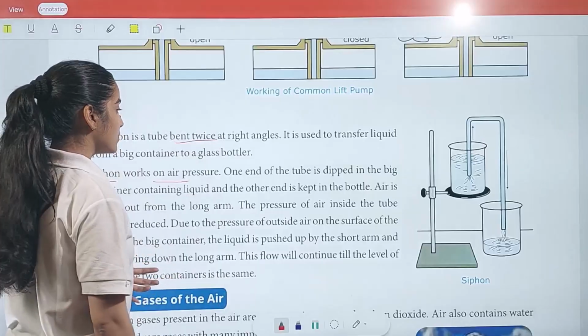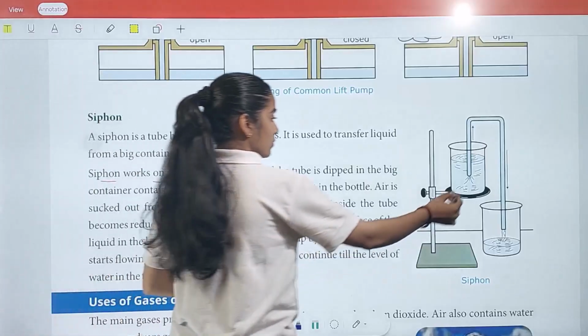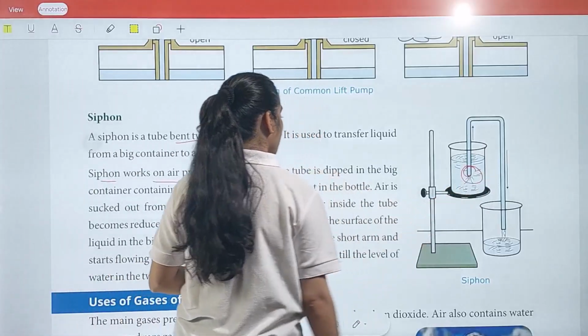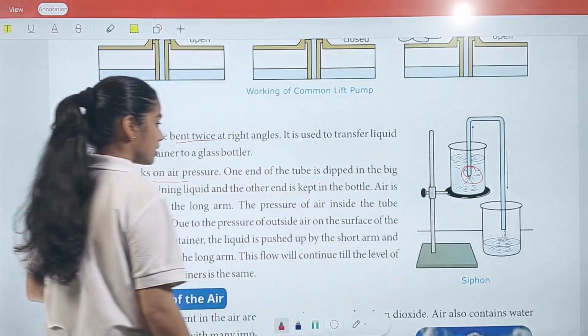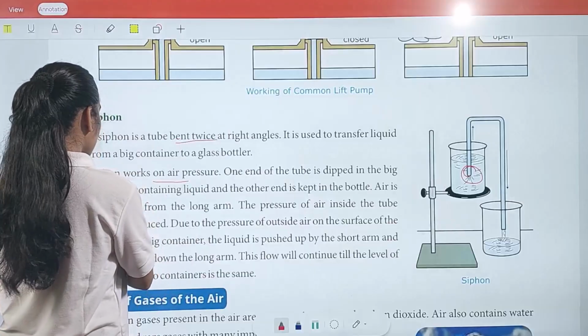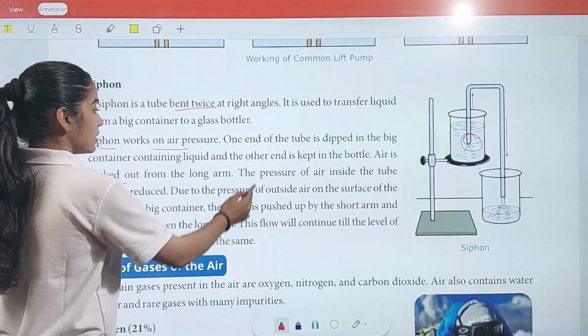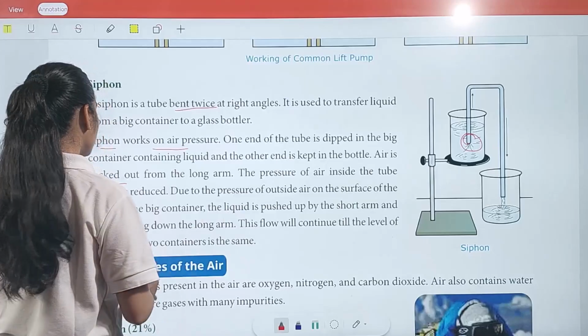One end of the tube is dipped into the big container of liquid, and the other end is dipped into the glass bottle. Air is sucked out from the long arm. The pressure of air inside the tube becomes reduced.